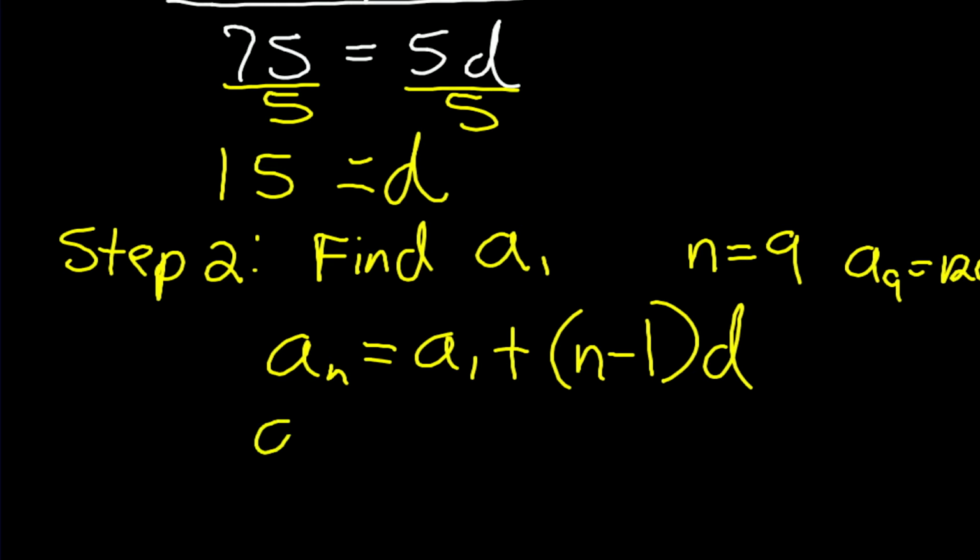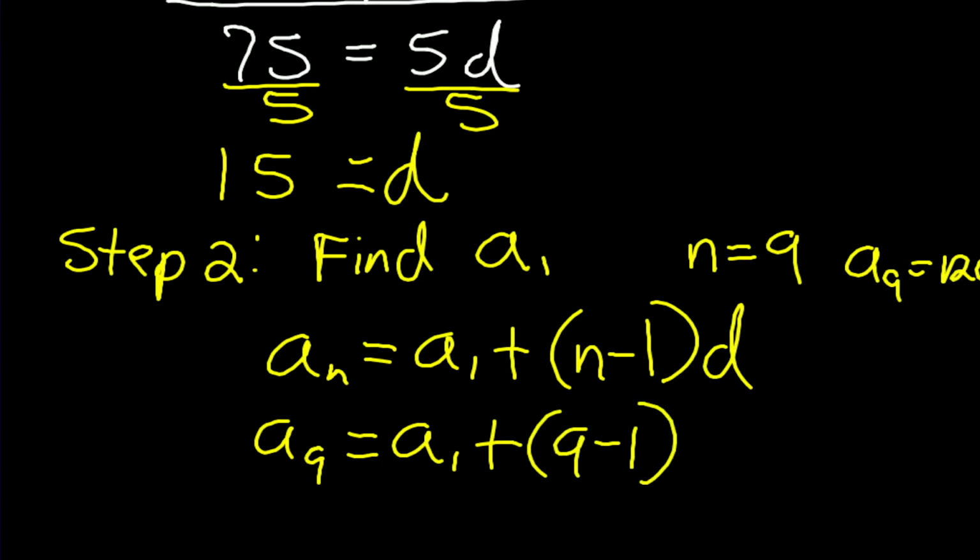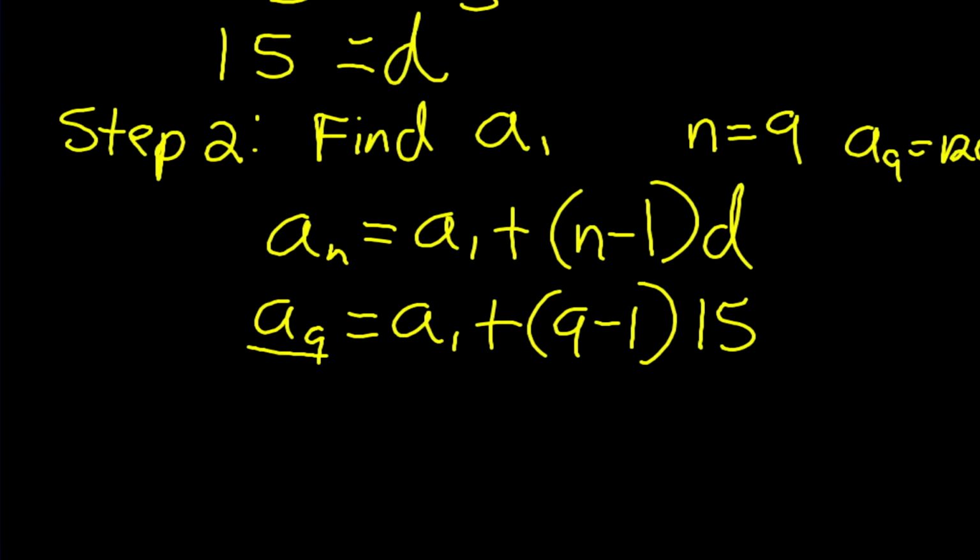So a sub 9 is going to be equal to the first term, a sub 1, plus, notice if I'm using 9, then my n is going to be equal to 9 minus 1. And my common difference we found a minute ago was 15. I'll go ahead and substitute that in, times my common difference of 15. The only other substitution now I need to make is I know what a sub 9 is. I'm going to substitute that in, and then we'll solve it and find the first term.